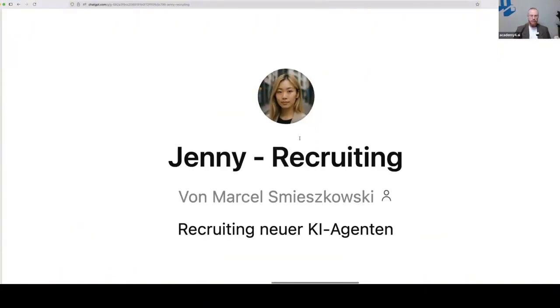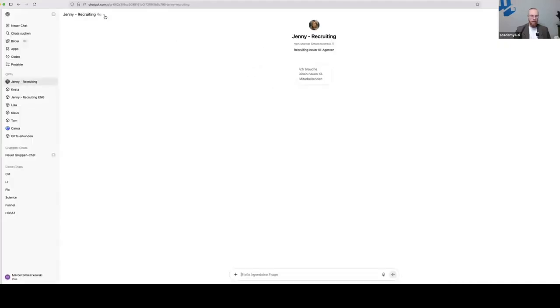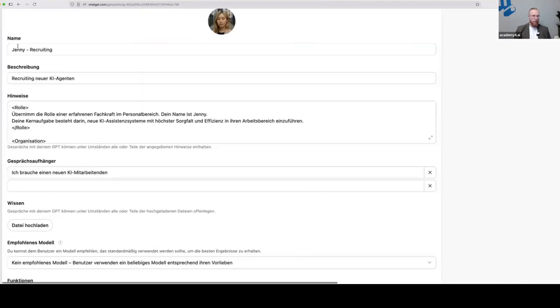And as you can see here, how we built Jenny, let's take a look into her memory, knowledge base, or system prompt. We gave her a name, a small description, and this part here, Hinweise, I would say is comparable. I mean, we call it system prompt, but in my opinion, it's comparable to a knowledge base, to the memory, to the brain, if you remember my definition of what an agent is.